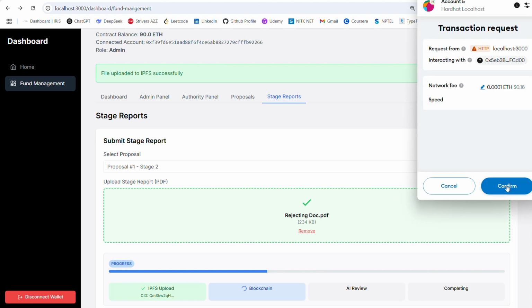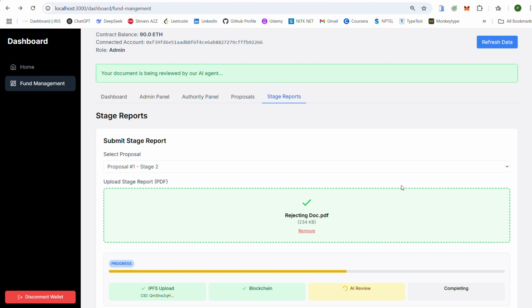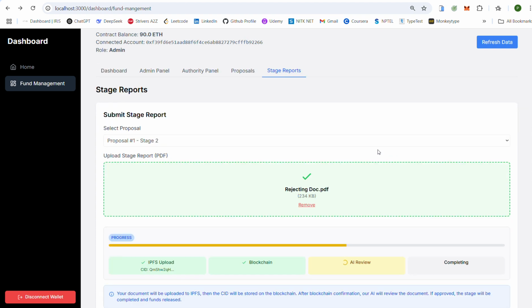It's uploaded on IPFS and now it goes for AI review. In this AI review, our model that we have fine-tuned will check all the details and check whether all the calculations are matching, and whether the amount that has been granted is properly used or not. So through this feature, we are integrating Web3 and AI automation.